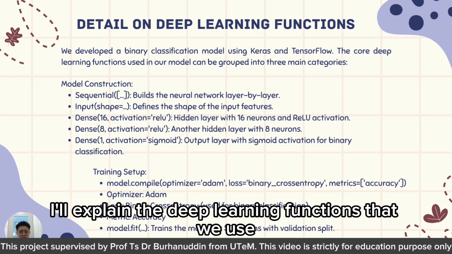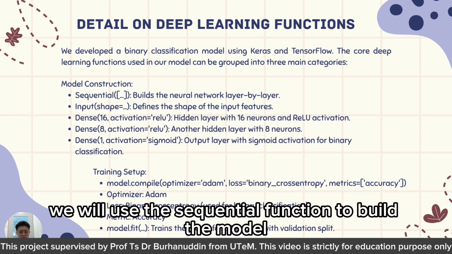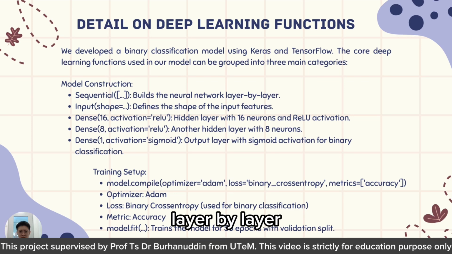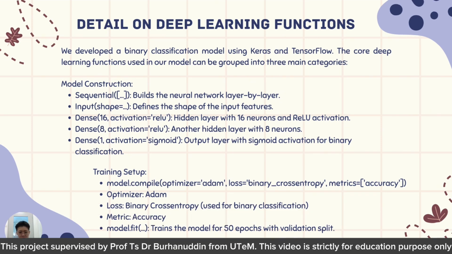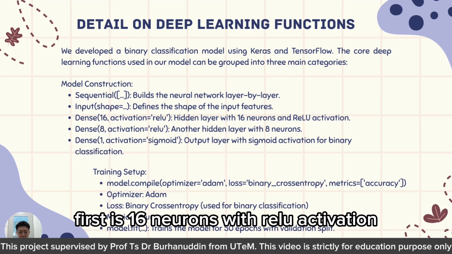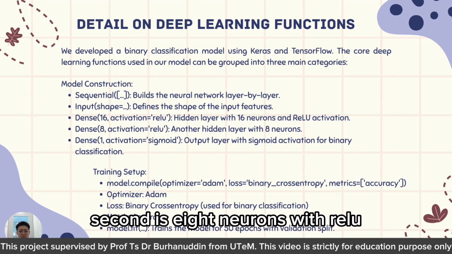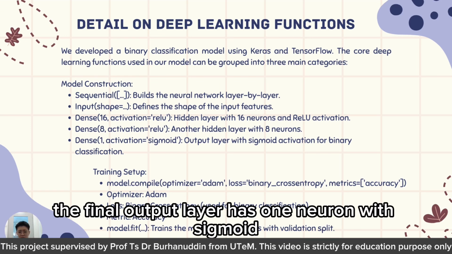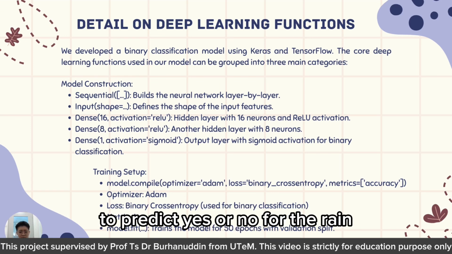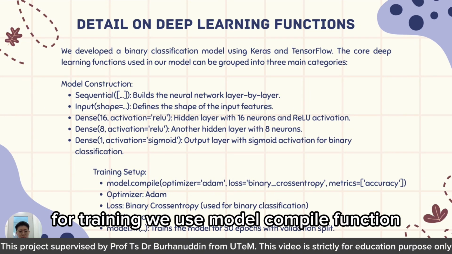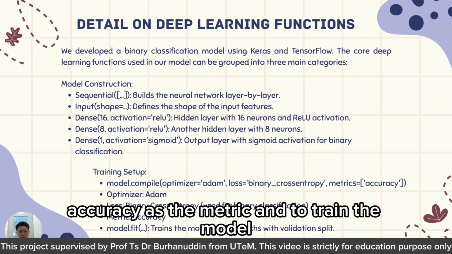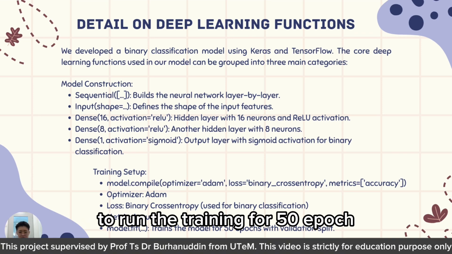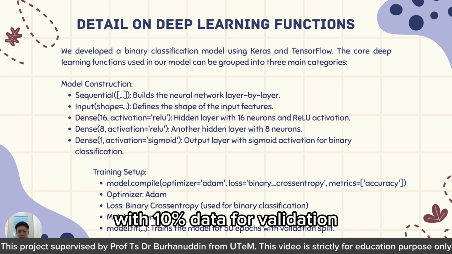I'll explain the deep learning functions that we used. First, we use the Sequential function to build the model layer by layer. The input shape comes from the training data. Then we added two dense layers. First is 16 neurons with ReLU activation. Second is 8 neurons with ReLU. The final output layer has 1 neuron with sigmoid to predict yes or no for the rain. For training, we use the model.compile function, with the Adam optimizer, binary cross-entropy as the loss function, and accuracy as the metric. To train the model, we use the model.fit function to run the training for 50 epochs with 10% of the data for validation.